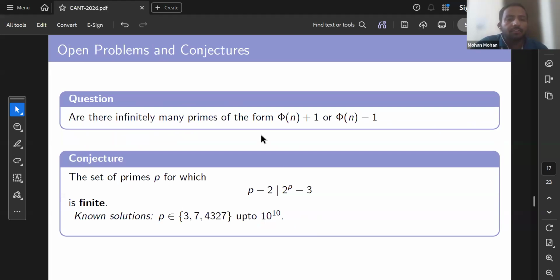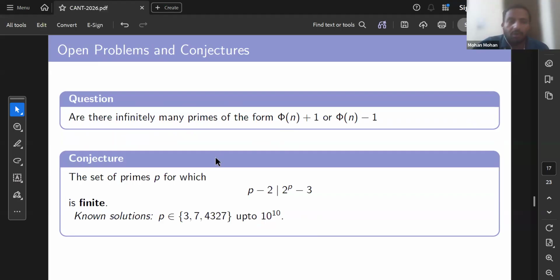So since 6 divides phi n for all n greater than or equal to 3, it is natural to ask, because phi n is a multiple of 6, whether there are infinitely many primes of the form phi n plus 1 or phi n minus 1.